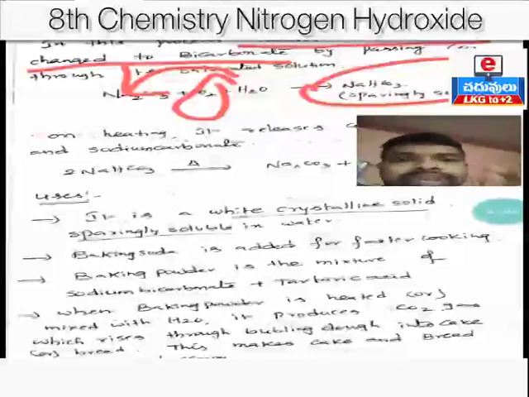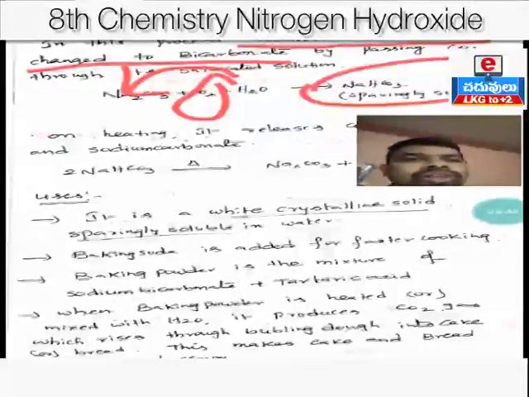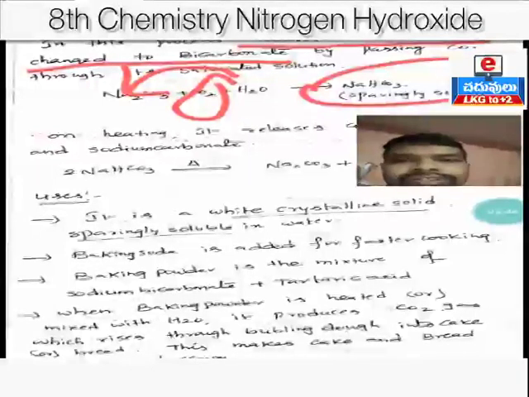This sodium bicarbonate or sodium hydrogen carbonate is also called baking soda. So this is the preparation method of sodium hydrogen carbonate or baking soda. Clear? So you practice the chemical equation for the preparation of baking soda or sodium hydrogen carbonate.